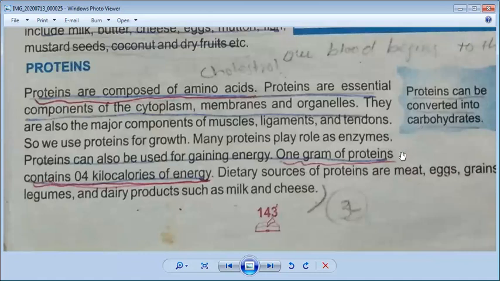Today we have discussed three components of human food. First we discussed carbohydrates, second we discussed lipids, and third we discussed proteins. So these are very important. I hope you understand it. Now your lecture has ended.